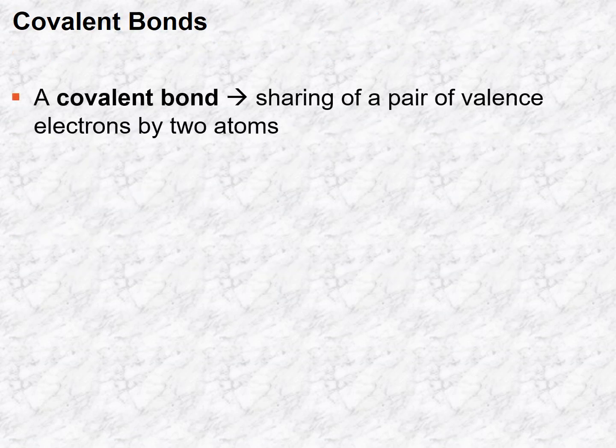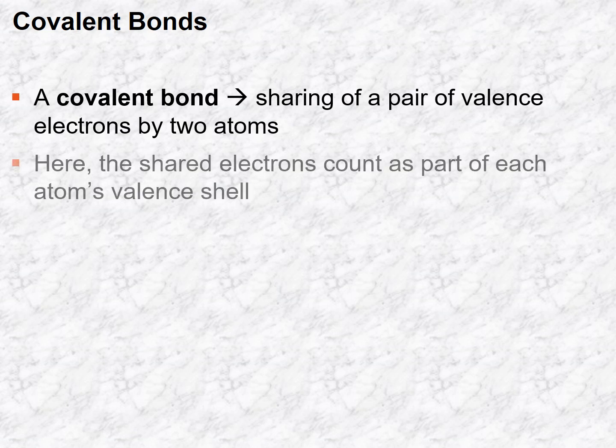Covalent bonds are the strongest. Covalent bonds are the sharing of a pair of electrons by two atoms, and the atoms could be the same or it could be a different one. Now, in a covalent bond, when the electrons are shared, they count as electrons in each of their valence shells.